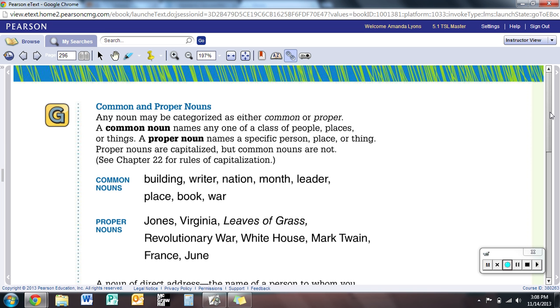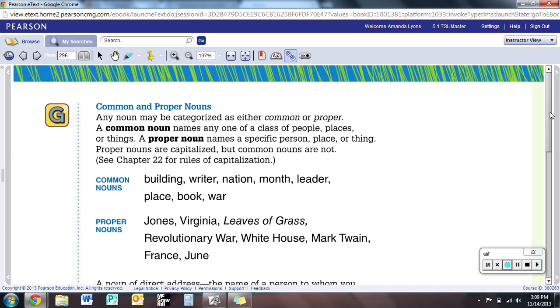That's what a proper noun is for, right? A proper noun names a specific person, place, or thing. Proper nouns, as we looked at in our capitalization unit, proper nouns are what? Always capitalized. Common nouns, not so much. So you see in the book here, I'm on page 296. You see that there are examples of common nouns: a building, writer, nation, month, leader, place, book, or war.